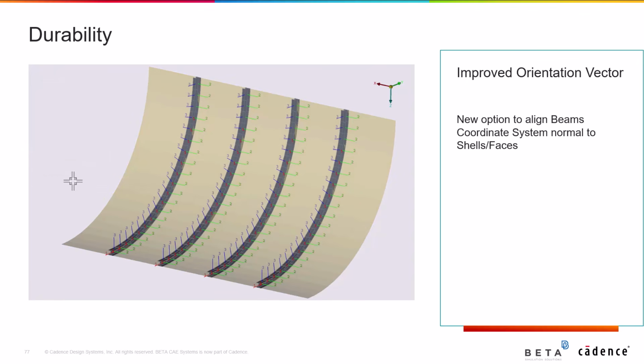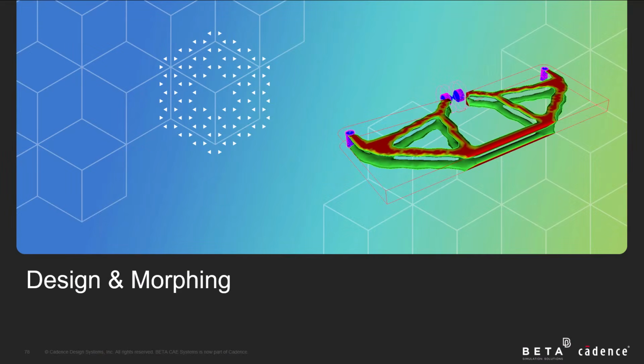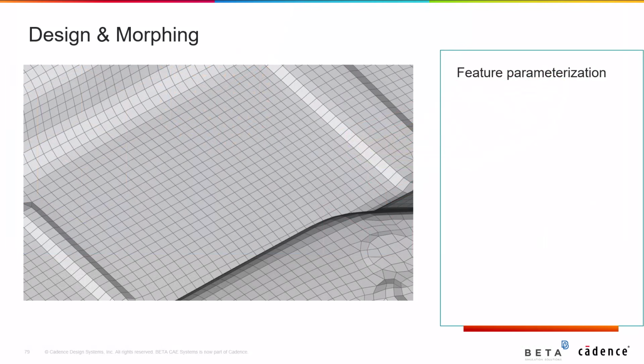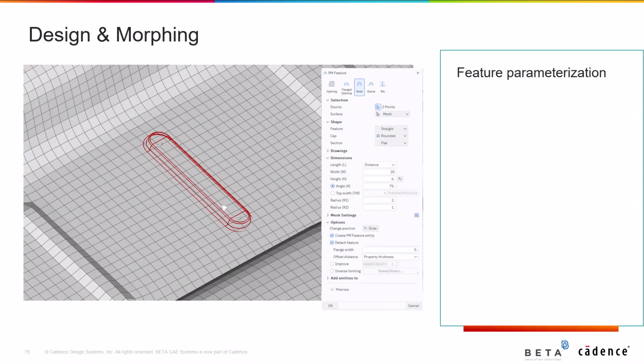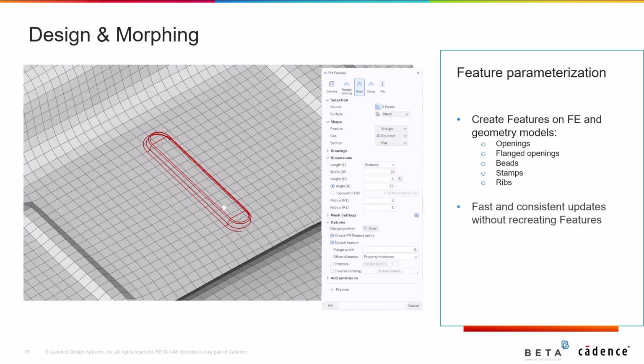In regards to design and morphing, in version 2025.2, the existing feature function has been enhanced with parameterization capabilities and is now available under the name PM feature. Users can create, on both FE and geometry models, features such as openings, flanged openings, beads, stamps, and ribs, enabling fast and consistent updates without the need to recreate them.